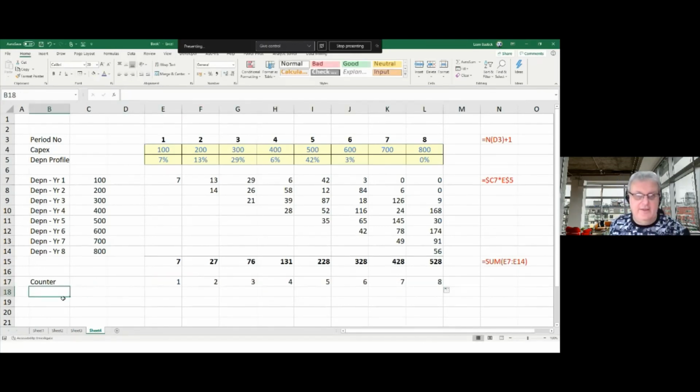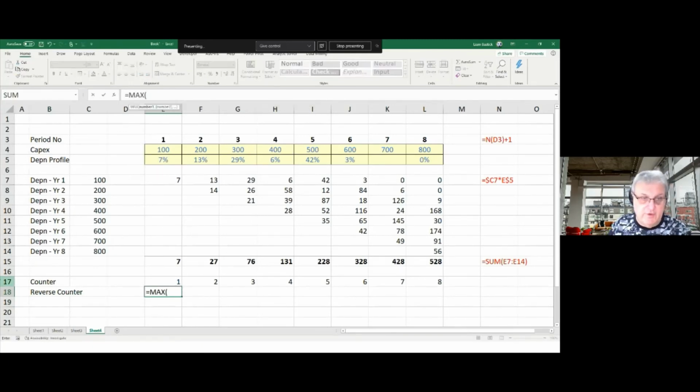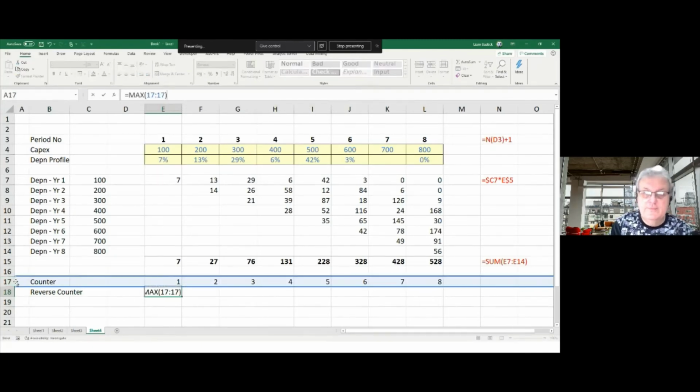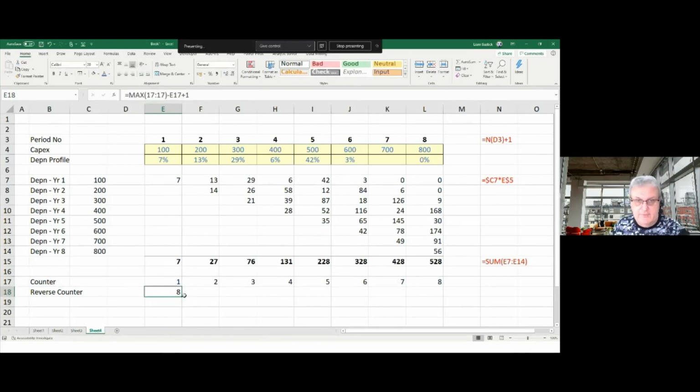Then what I'm going to have here is what my actual depreciation is going to be. Now, I'm going to have my reverse counter, and that's going to equal the maximum of this row, just take the whole row, minus the number in there, plus 1. So all I'm doing is I'm turning it around. Now I can look up my data. I can actually calculate my depreciation.